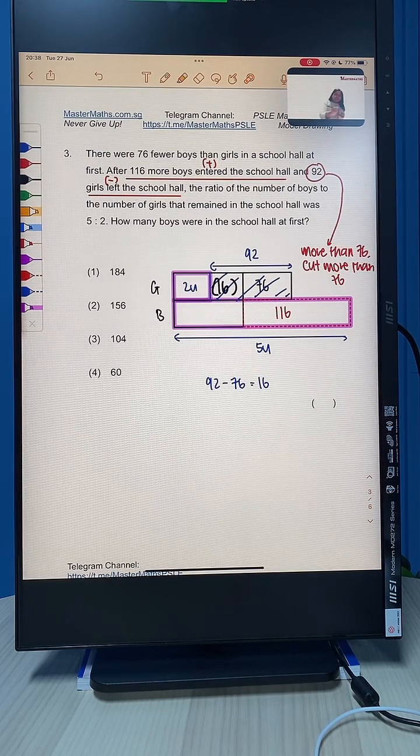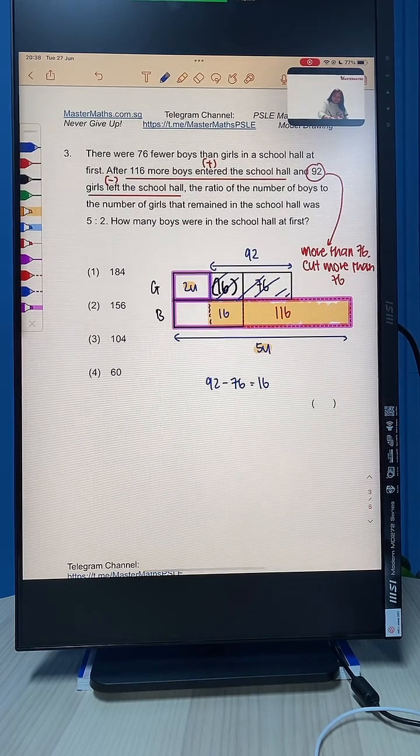Now the difference in units, if this is 5 and this is 2, the portion that is here is going to be 3 units. Can everybody see that? The portion here is 3 units. I see more and more of you getting it right. Therefore, this portion is going to be 3 units, which is 16 plus 116 to give us 132.